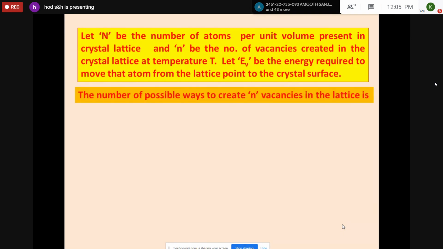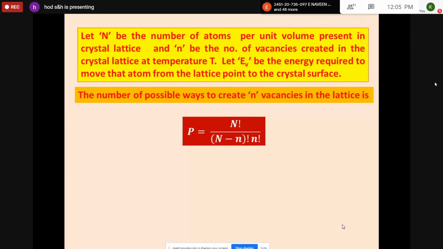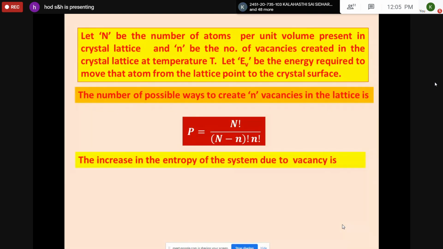So the number of possible ways to create n vacancies in the crystal is represented by P is equal to N factorial by (N minus n) factorial into n factorial. This logic I have explained. Small n vacancies are indistinguishable, so they can be arranged in n factorial ways. Similarly, N minus n atoms occupy the sites, and they can be arranged in (N minus n) factorial ways because they are indistinguishable. So the total number of possible ways these vacancies and atoms can be arranged among the atomic sites is represented by NCn, which is N factorial by (N minus n) factorial into n factorial.